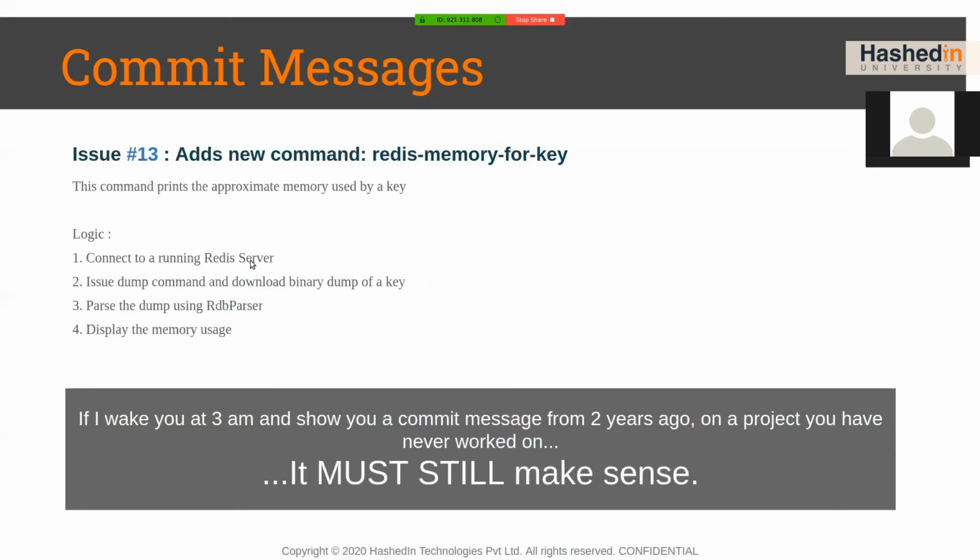Remember that the commit messages are not for you right now. You write some code, and maybe somebody 3 years later is trying to figure out why you wrote the code in that particular manner. So the rule is that even if you are woken up at 3 a.m. and you see a message from 2 years ago, that commit message should still make sense. You should read that and say, okay, yeah, I understand what this is doing, right?